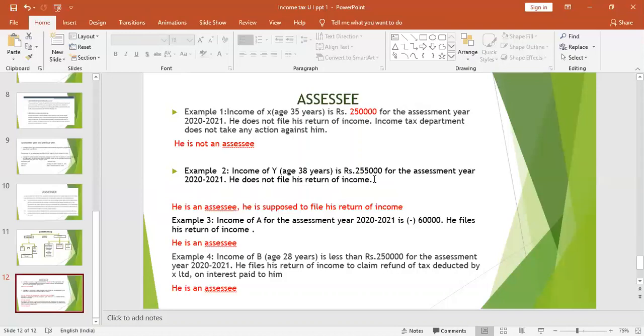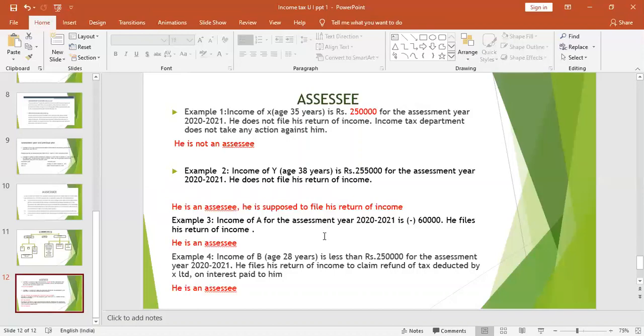He is an assessee and he will have to file a return of income because of the income that he has earned in the previous year. The assessment year is 2021, so the previous year will be 2019-20. In the previous year, he earned more than 2,50,000. So he is called an assessee. He will have to file a return.